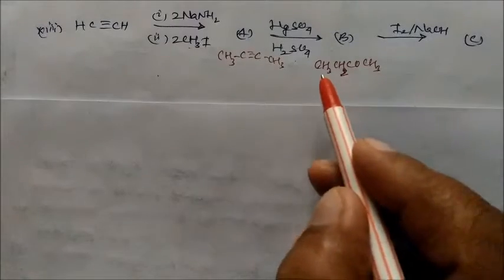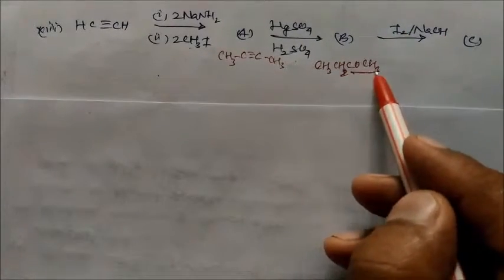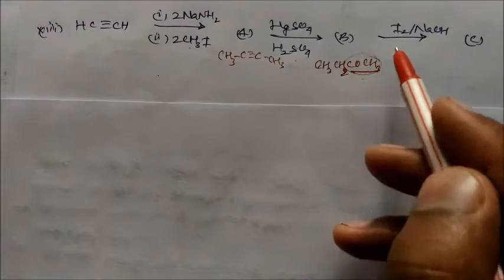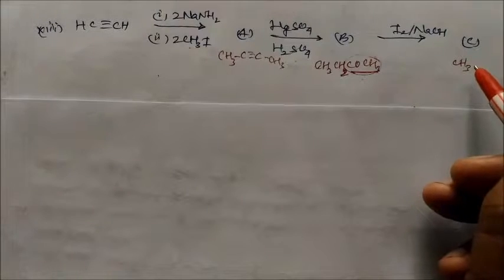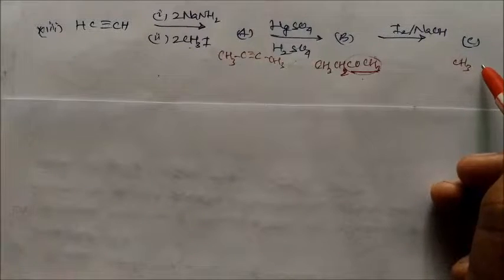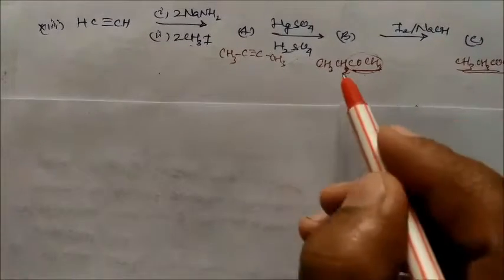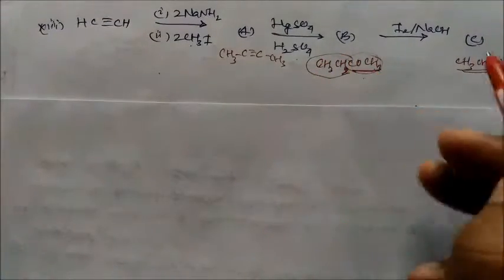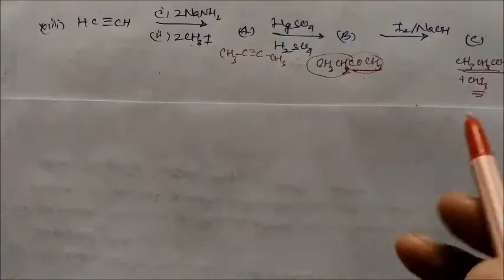This is a ketone compound, and this is the iodoform reaction. CH3CO is present over here, so this will convert into your CH3, then CH2, and this is the acid. So propanoic acid is formed from this compound. This compound will form CHI3, that is called iodoform. So we will get finally this product.